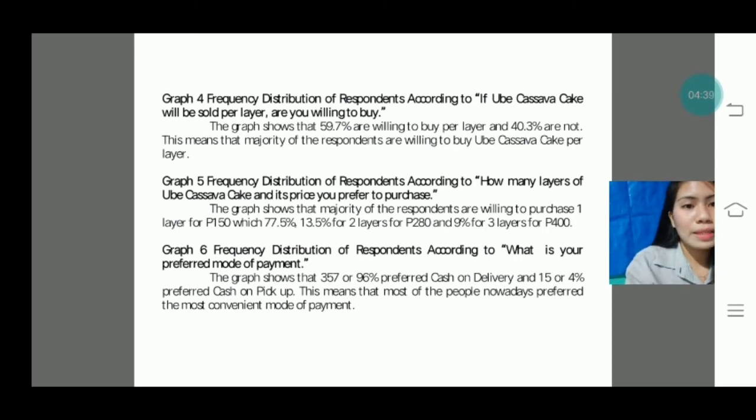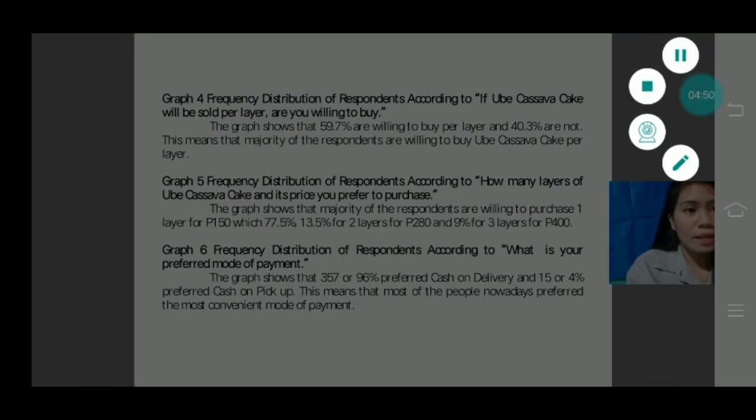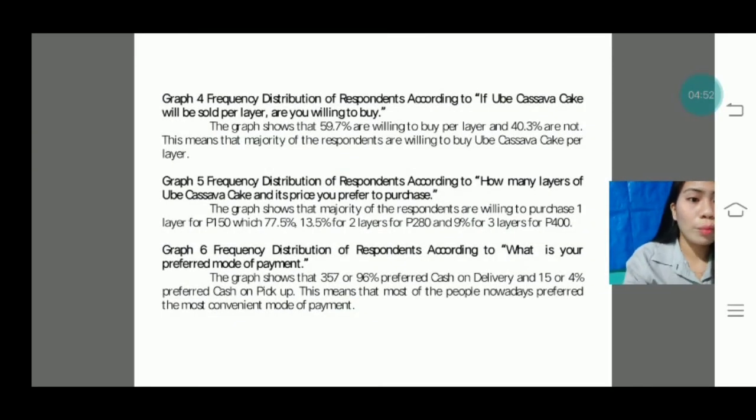Graph 5. Frequency distribution of respondents according to how many layers of ubi cassava cake and its price you prefer to purchase. The graph shows that the majority of the respondents are willing to purchase one layer for 150 pesos, which is 77.5%, 13.5% for two layers for 280 pesos, and 9% for three layers for 400.